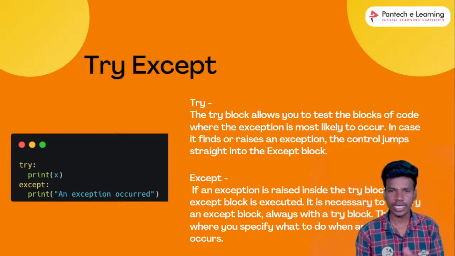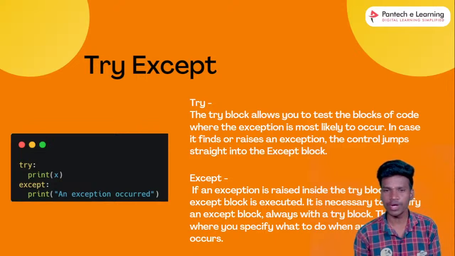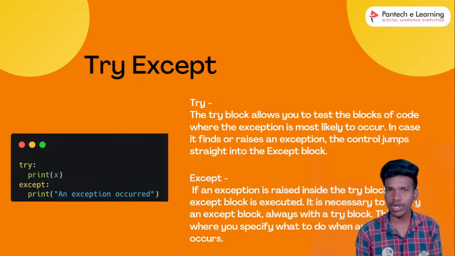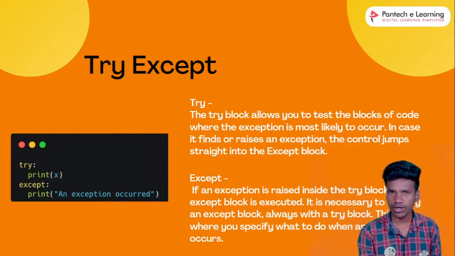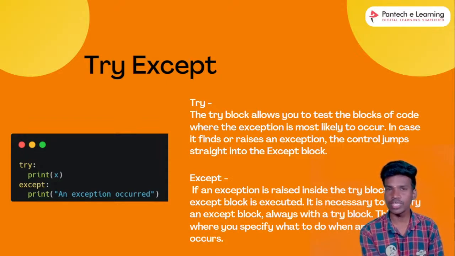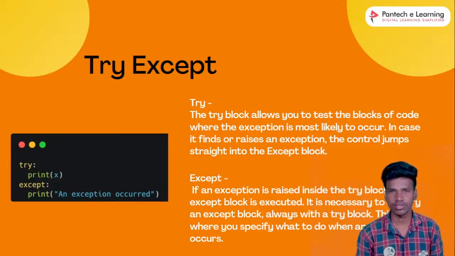So try will check the error. In the try block we check whether print of x has an error or not. That is the checking process. If there is no error, execution gives the normal output. If there is an error, it automatically moves on to the except block. So the except will handle the error. I repeat again: try is for checking the error, except is for handling the error. This is the overall concept of try and except.